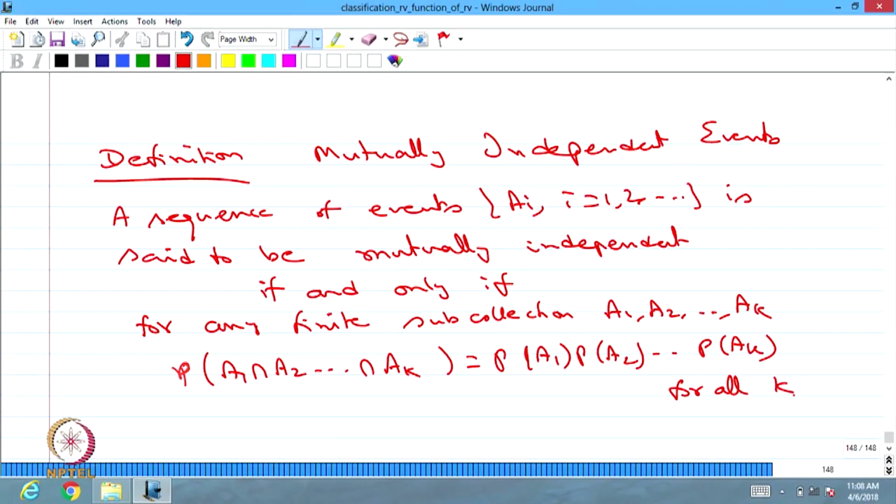That is very important. That means if you take K equal to 2, any two events in this collection satisfy the independent condition, or if you take any three events that also satisfies the independent condition, like that if you take all the possible subcollections from that collection of events and they satisfy the independent property, then we conclude they are mutually independent events. Sometimes we won't use the word mutually.